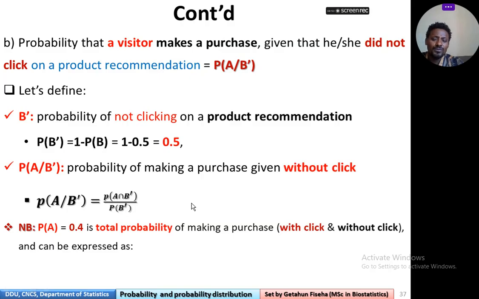So here we have to note that probability of A is equal to 0.4, which is the total probability of making a purchase with click and without click. And it can be expressed as probability of A intersection B plus probability of A intersection B complement.